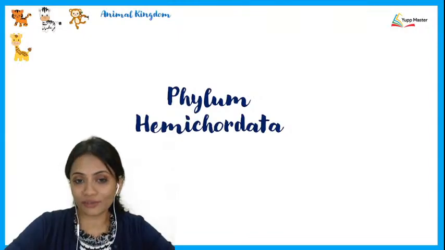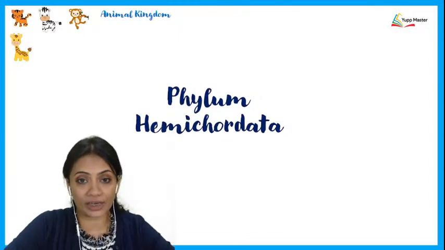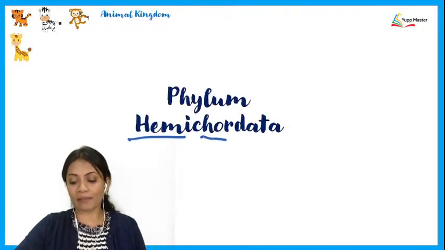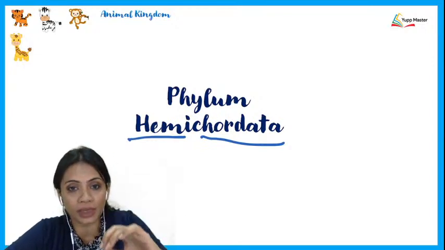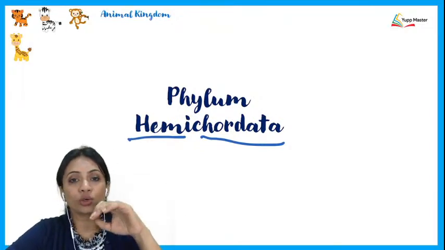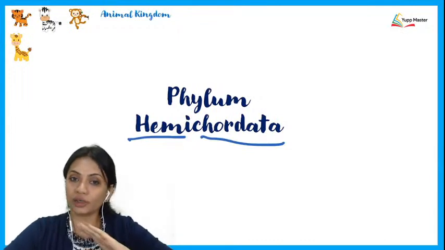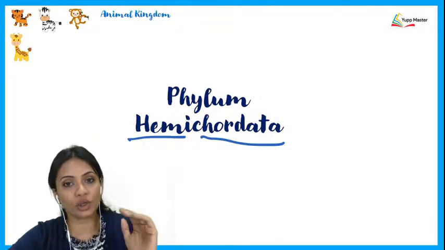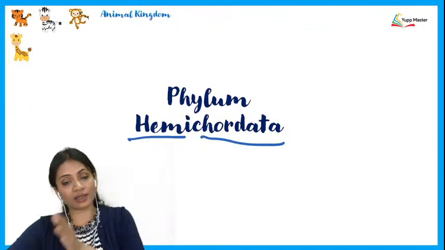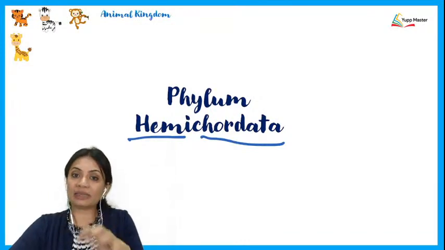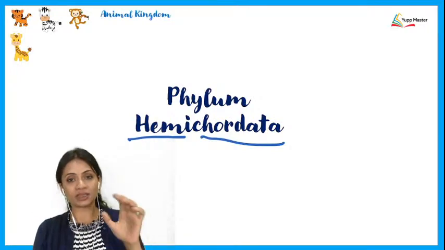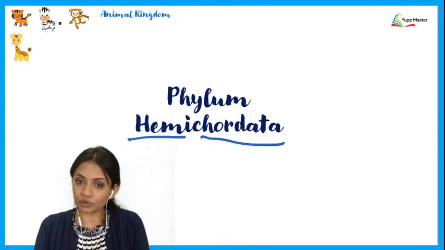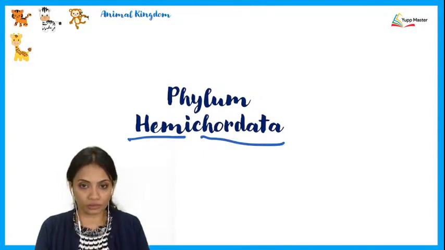Let us conclude today's session with phylum Hemichordata. Now, first of all, understand why it is called Hemichordata. It is called Hemichordata because it has something in its structure which looks like a notochord. I am not calling it a notochord because if it was a notochord, then I would categorize these under chordates. I choose to keep this under non-chordates because the substance that is there just looks like a notochord, but it is not actually a notochord.